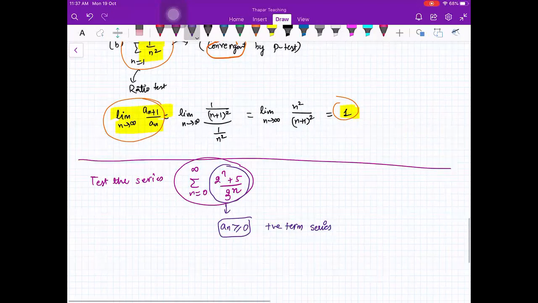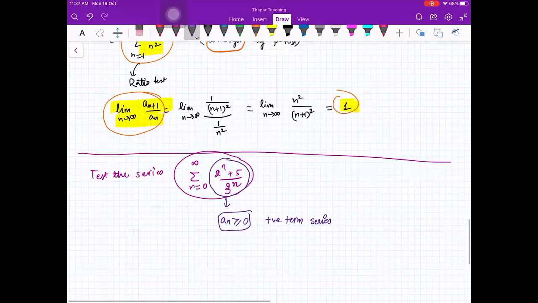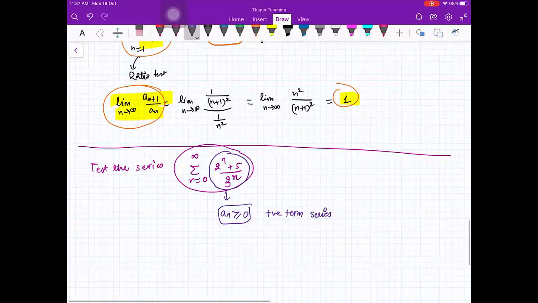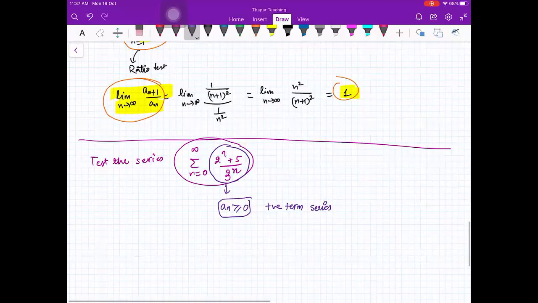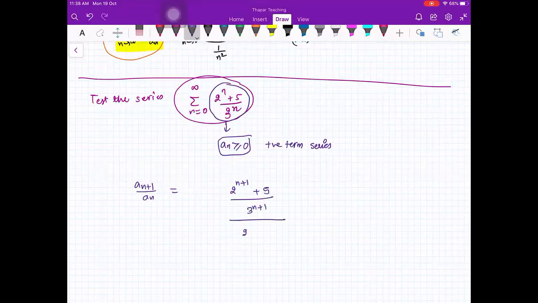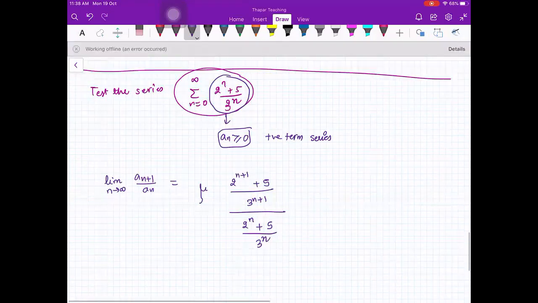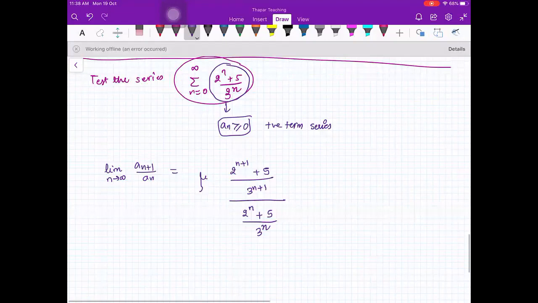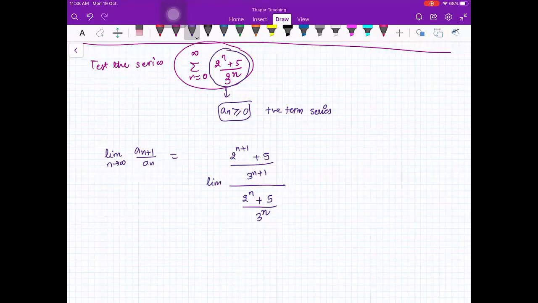So let us see what is a_(n+1) upon a_n. That is (2 raised to power n+1 plus 5) upon 3 raised to power n+1, divided by (2 raised to power n plus 5) upon 3 raised to power n. And we are looking for the limit as n going to infinity. Am I audible, students? Yes, ma'am.